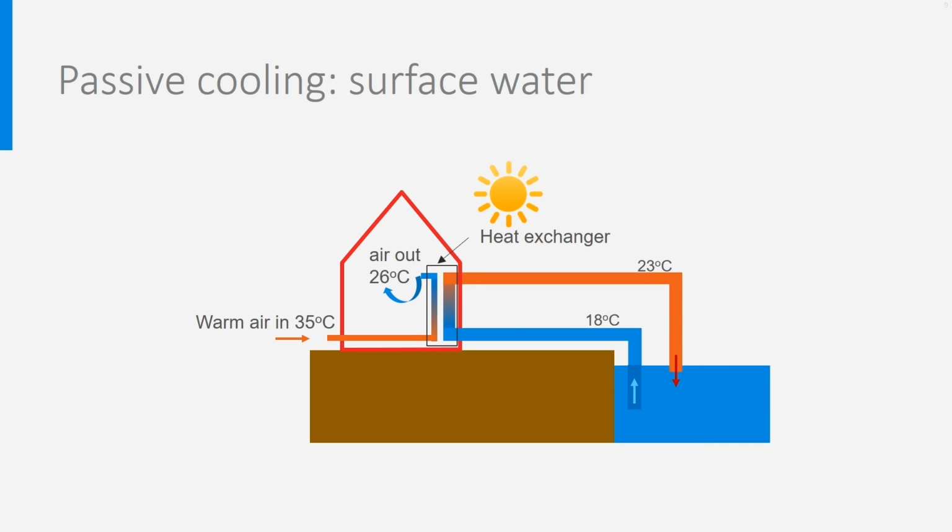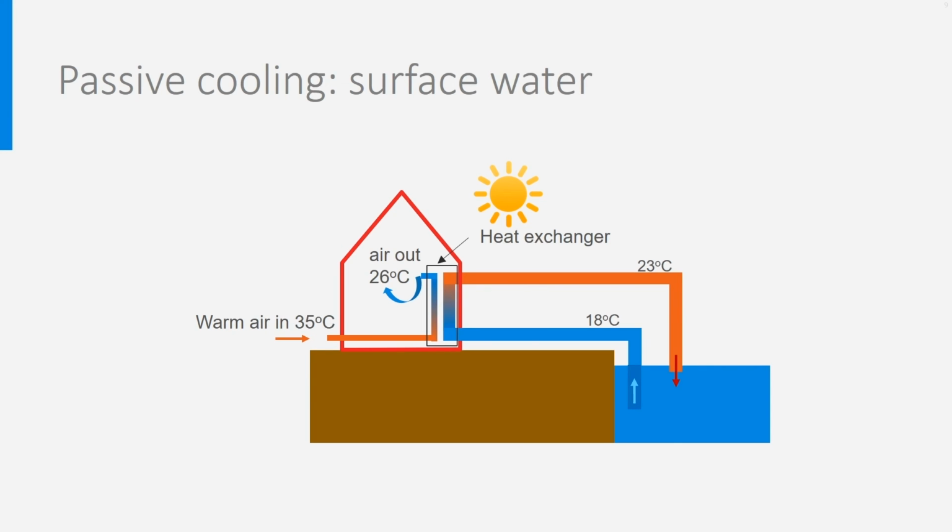In many countries, there are regulations about the maximum temperature at which the water is re-injected into the river, lake, or sea. This maximum temperature is around 25 degrees Celsius or even lower, limiting this way the available power. The aim is to protect the fauna and flora in the water, which could be harmed by too high temperatures. This system is not completely free of electricity, as a pump is needed to pump the water through the heat exchanger, and a fan is needed to circulate the air.